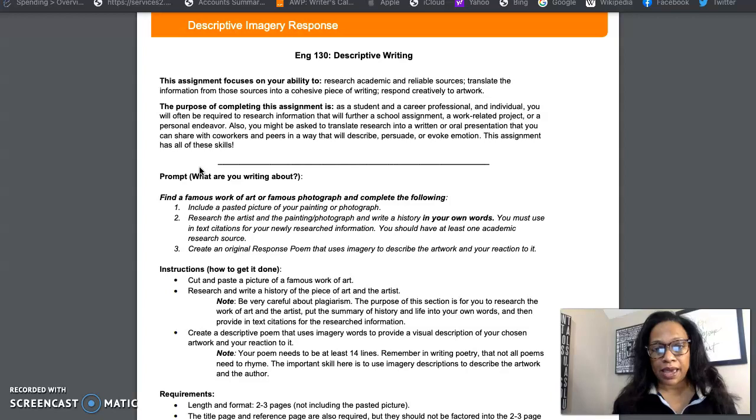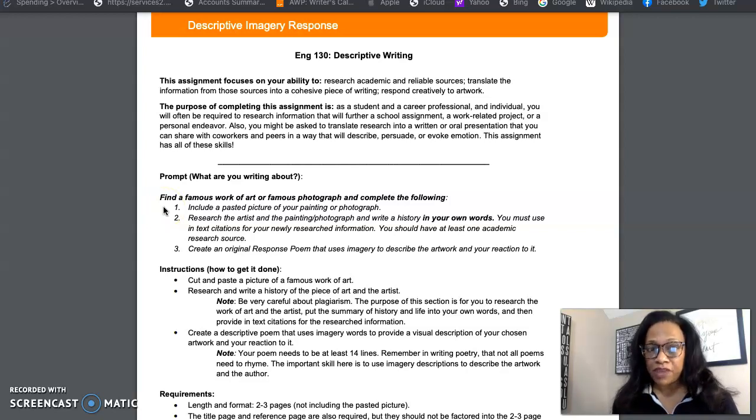So if you take a look at this assignment page that I downloaded from our course, it says this assignment focuses on your ability to research academic and reliable sources and then translate that information from those sources into a cohesive piece of writing. And by that, you're responding creatively to artwork. You can read the purpose of completing this assignment later so that you can understand the relevance of doing this particular assignment. But what I want to focus on right now is what the prompt is asking you to do.